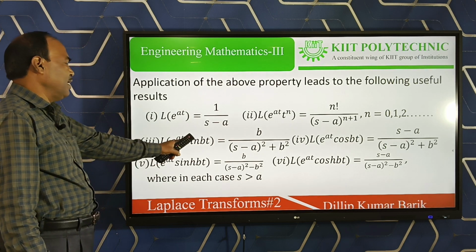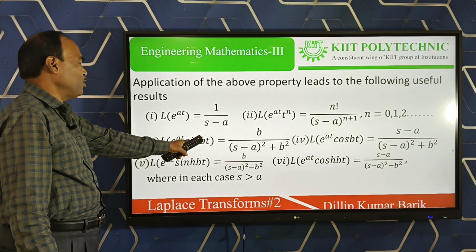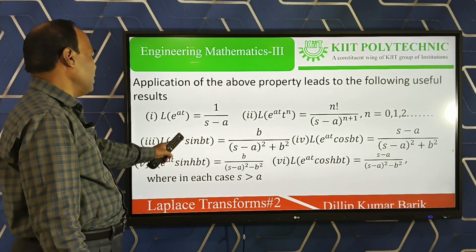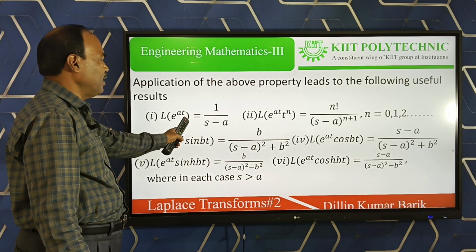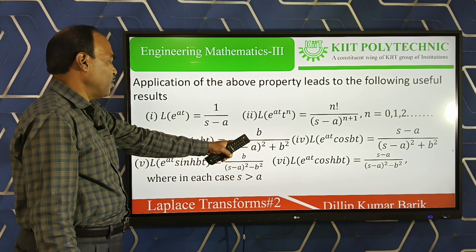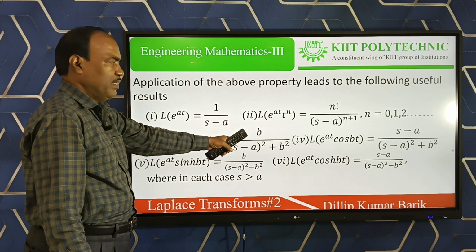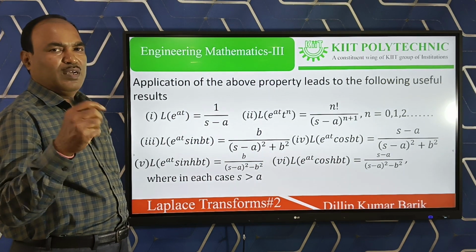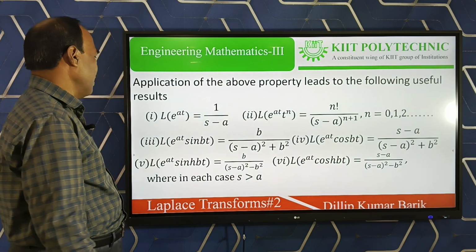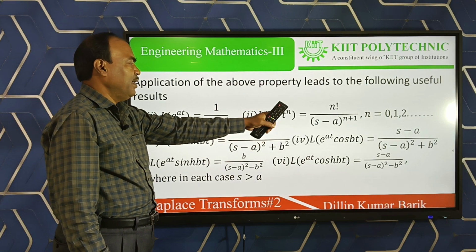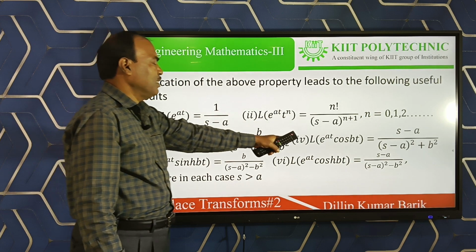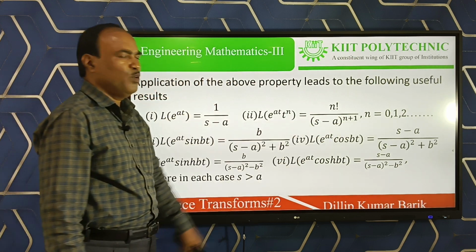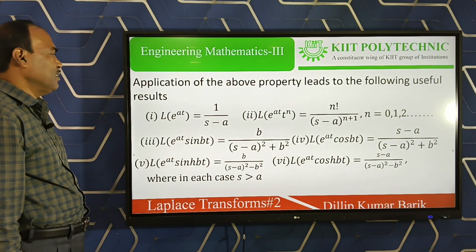Similarly, Laplace of sin bt, we know from the last class, is b by s square plus b square. But when it is multiplied with the exponential function, now see, in all our six formulas, wherever e is present, it is simply a function related to the shifting property. Similarly, Laplace of cos bt is s by s square plus b square, and when it is multiplied with e to the power at, in both the numerator and denominator, s changes to s minus a.